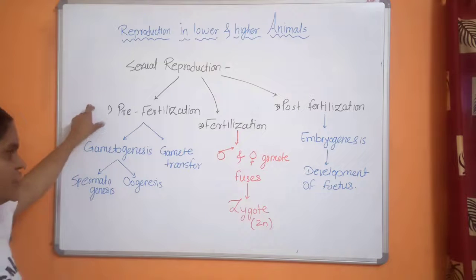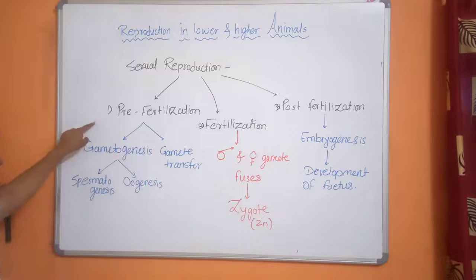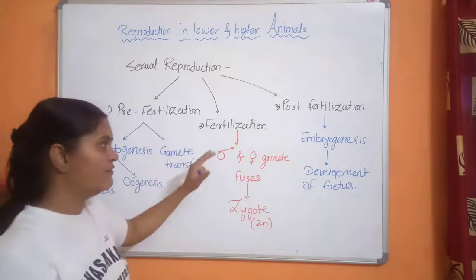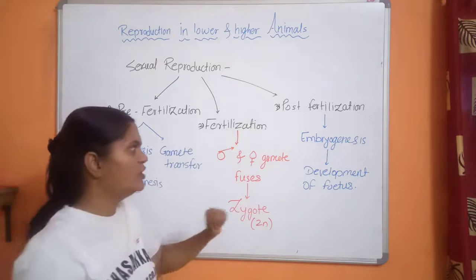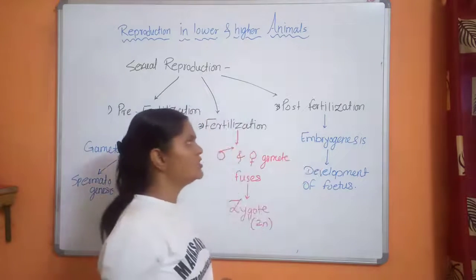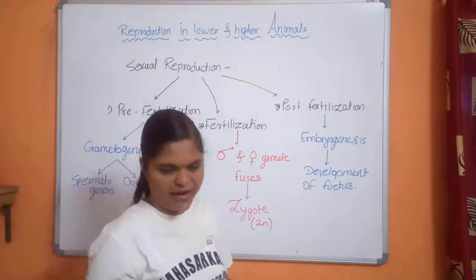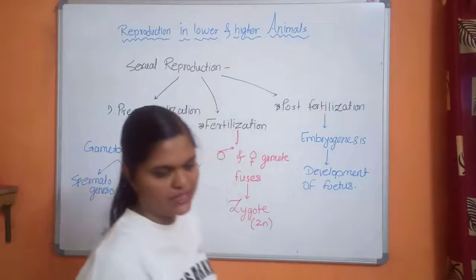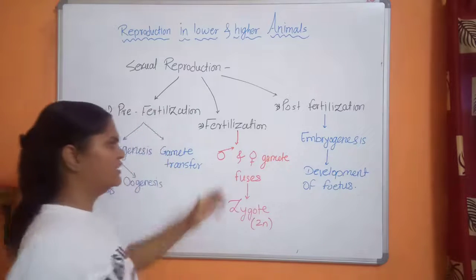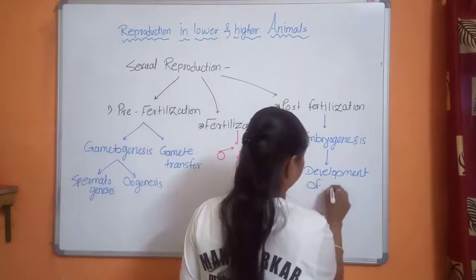So pre-fertilization, fertilization and post-fertilization events. In pre-fertilization, gametogenesis and gamete transfer phases, while in fertilization, male and female gametes fuse and it produces zygote, while in the third event, that is post-fertilization, zygote divides mitotically and it produces what? Embryo, and this embryo develops into complete fetus, that is complete organism, development of new organism.